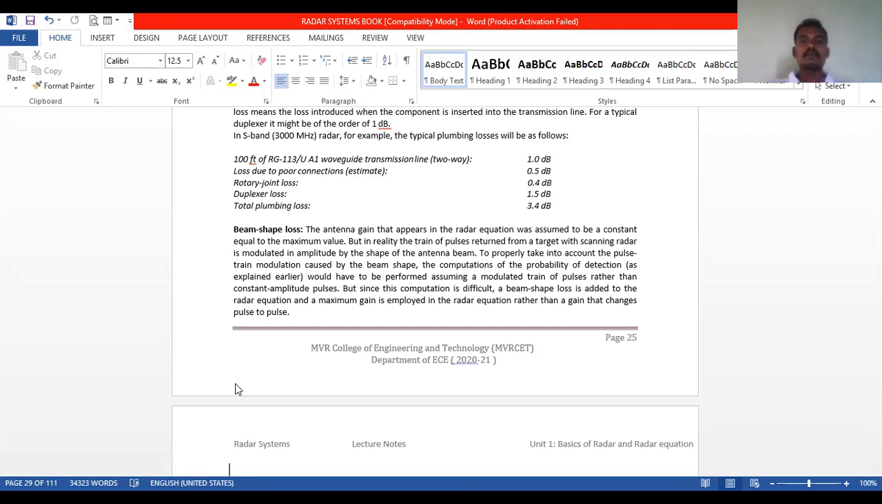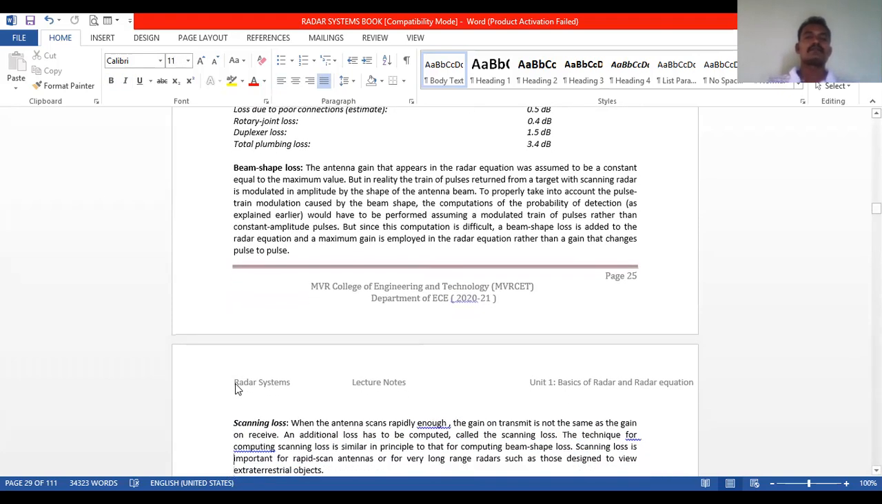To properly take into account the pulse train modulation caused by the beam shape, the computation of the probability of detection would have to be performed assuming a modulated train of pulses rather than constant amplitude pulses. But since this computation is difficult, a beam shape loss is added to the radar equation and a maximum gain is employed rather than a gain that changes pulse to pulse. So this is about the beam shape loss.